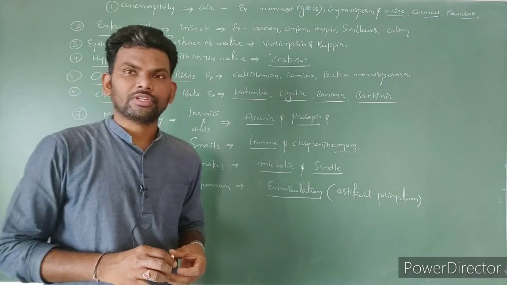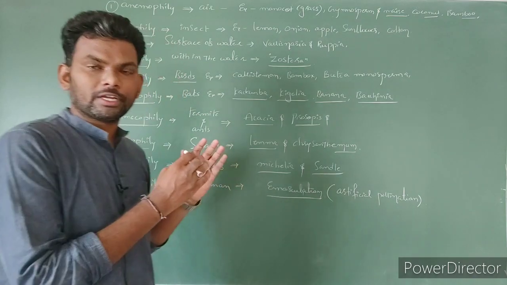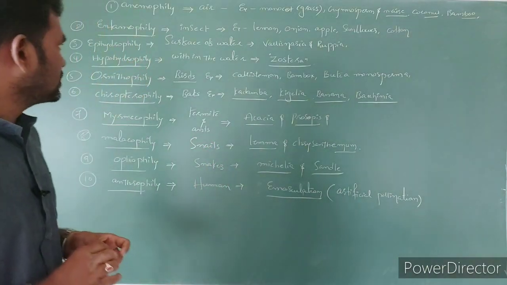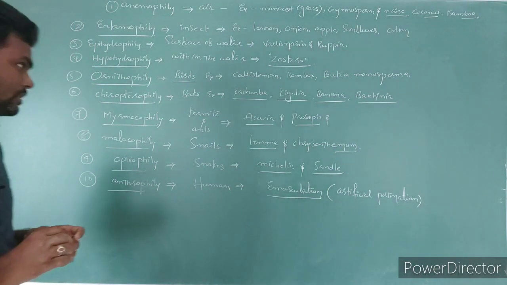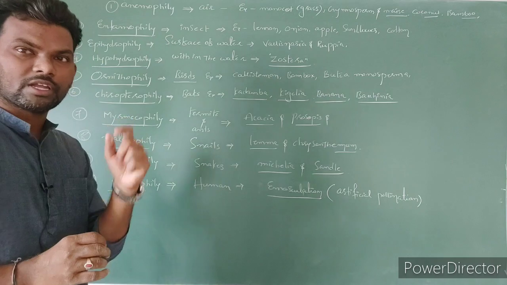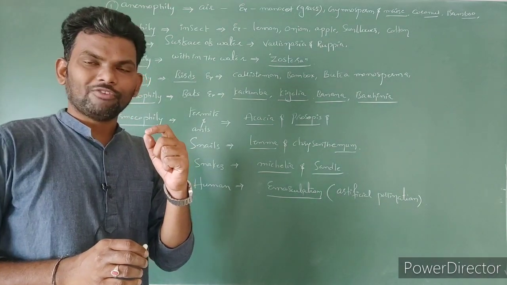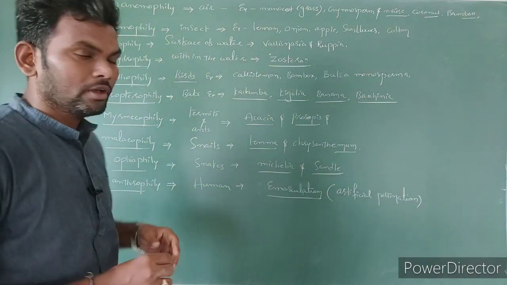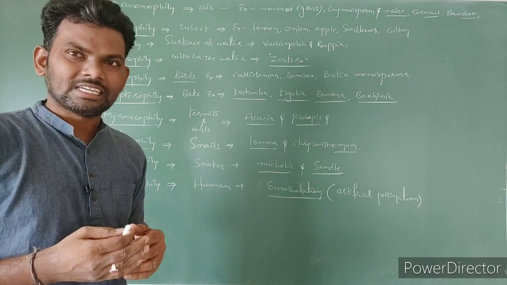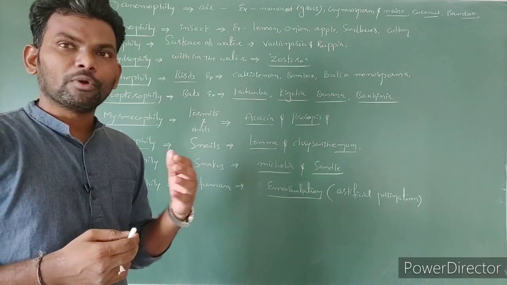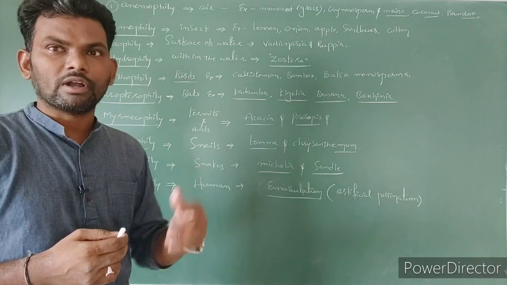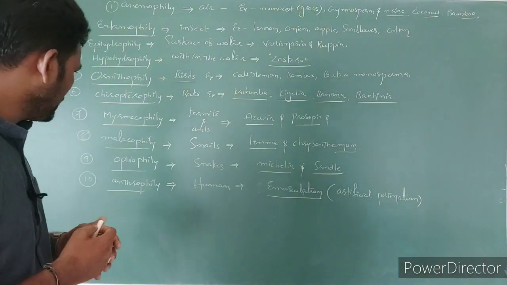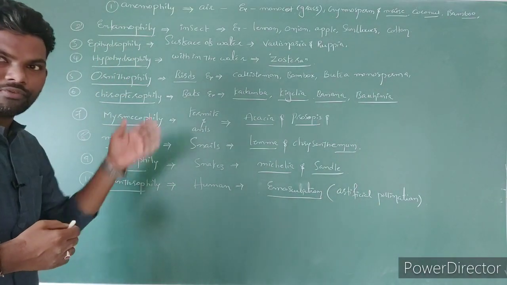Next, somewhat extra information which is not covered in the NCERT, which is completely for competition exams only, not for board, not for theory, right? So here some examples are given, biotic as well as abiotic. We can call special terms are given. For example, if pollination is occurred with the help of air, that is called as anemophily. If pollination is occurred with the help of insects, we can call as entomophily. If the pollination is occurred with the help of birds, we can call as ornithophily, malacophily, myrmecophily, or you can say zoophily, anthropophily, like different terms are given.